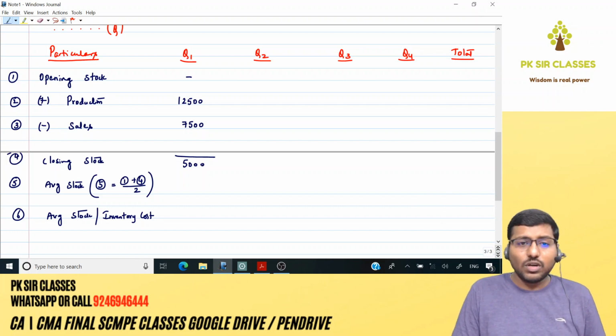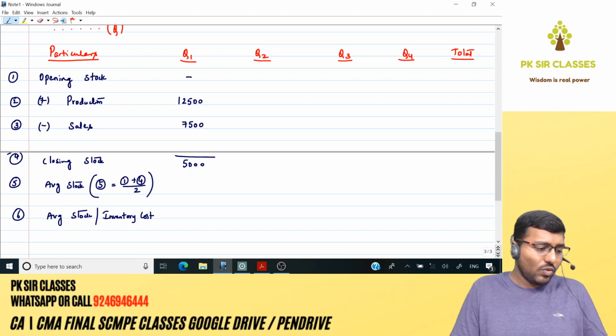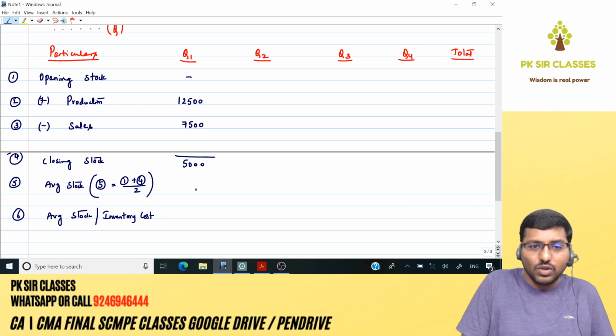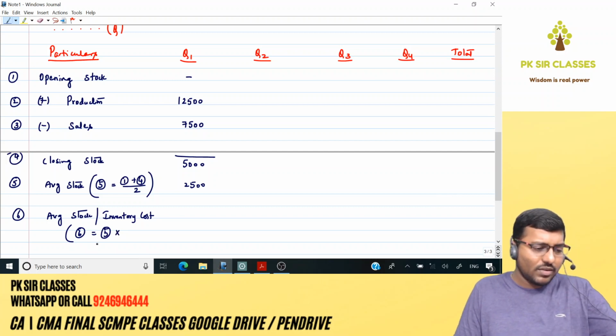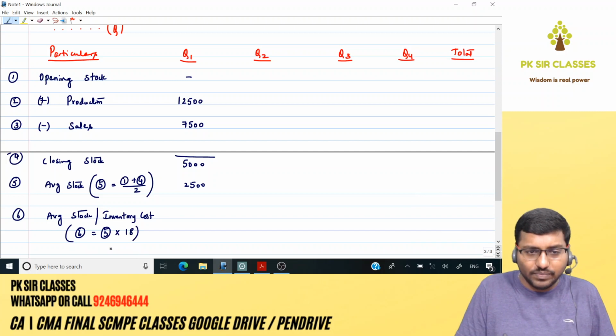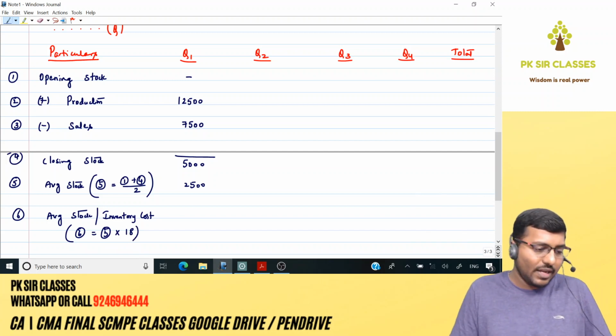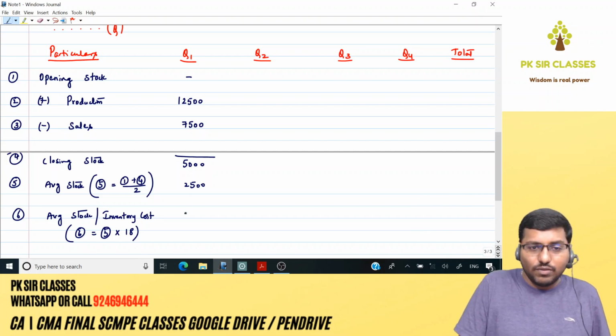Once I've got closing stock, now I can calculate average inventory. So that is opening, which is 0, plus closing, which is 5,000, divided by 2. It comes around 2,500. Here, average stock or inventory cost will be how much? 6 is equal to the average inventory I've got, which is 5, into per unit cost. What is the cost here? Per unit, 18, given in the question. So 2,500 into 18, 45,000. Right. Now, moving on to the next one.